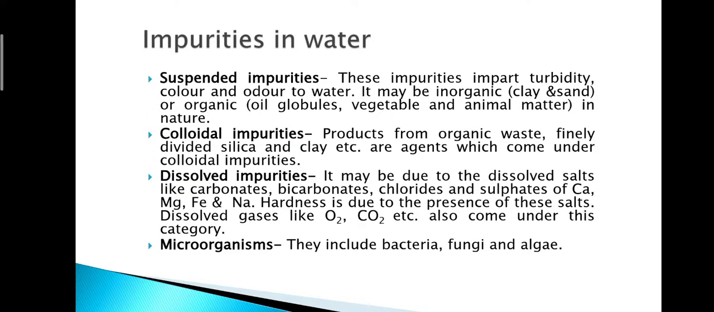Now coming to the impurities of water. There are four different types of impurities in the water. Suspended impurities. Suspended impurities are those mixed in the water that can be easily seen. These impurities partly form turbidity, color change, odor change in the water. It may be inorganic, due to clay, sand, or organic, oil globules, vegetable and animal matter, etc., that is present in the water. So all these impurities form the suspended impurity type.